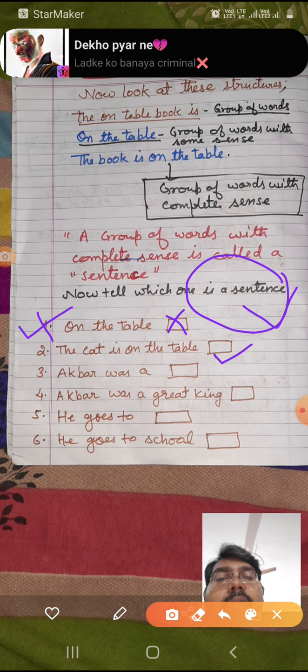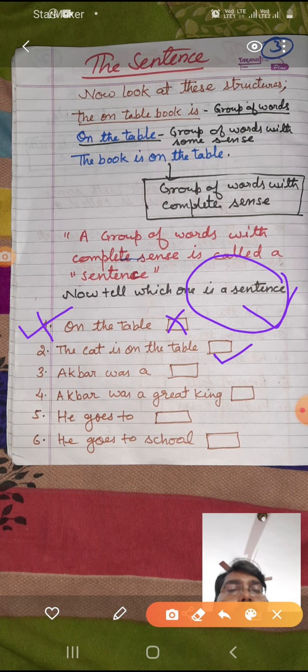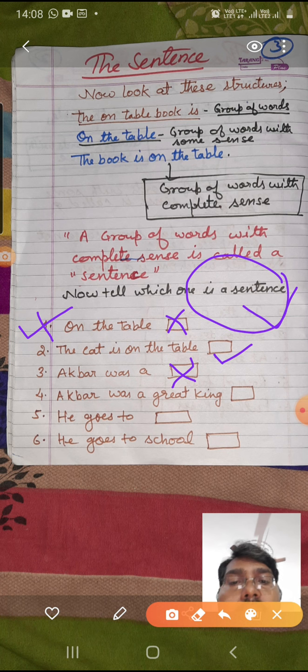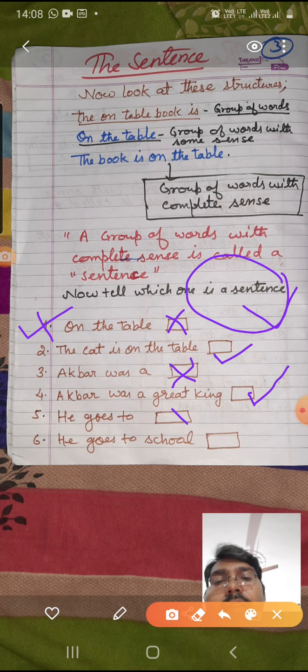Now, "Akbar was a." Who was Akbar? Can't say. "Akbar was" is producing some sense, but it is not making complete sense, so it is not a sentence. But for the next one, "Akbar was a great king" is giving you the full information, so it is a sentence. "He goes to": where does he go? Can't say, so it is not a sentence.